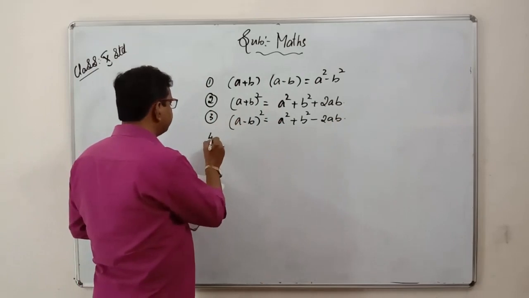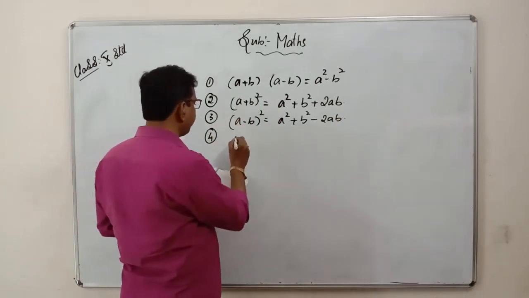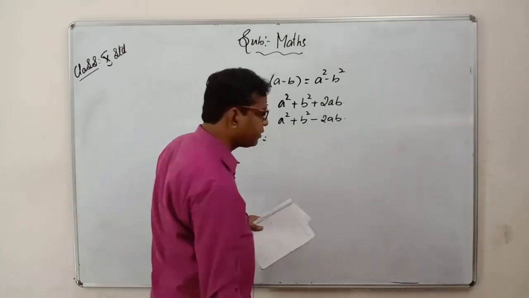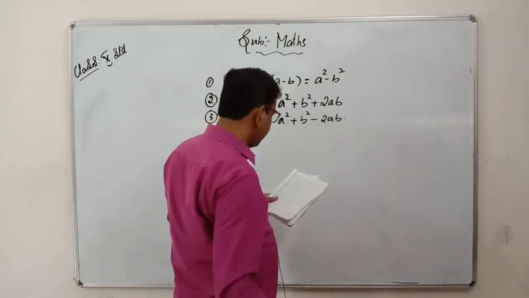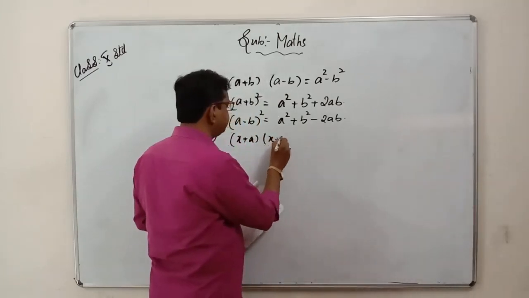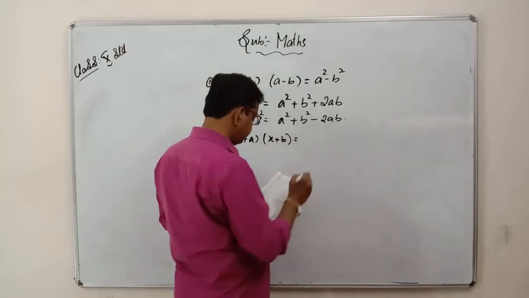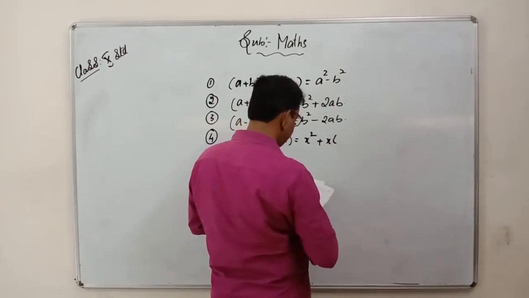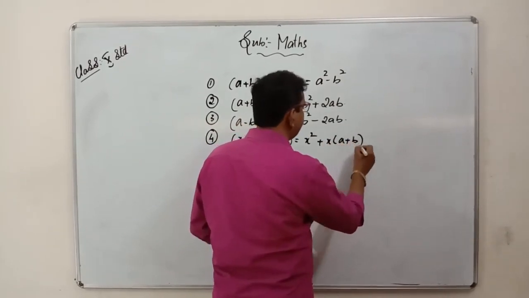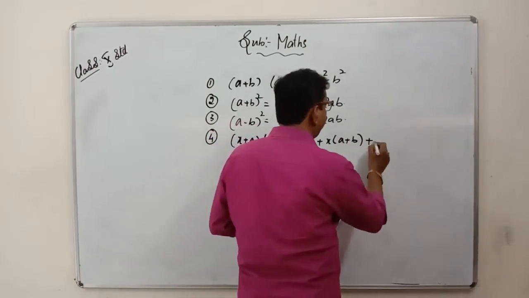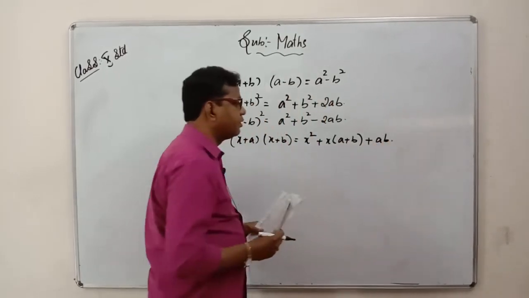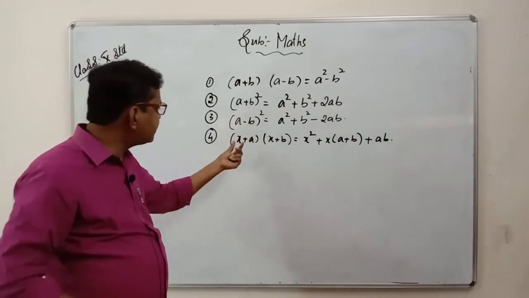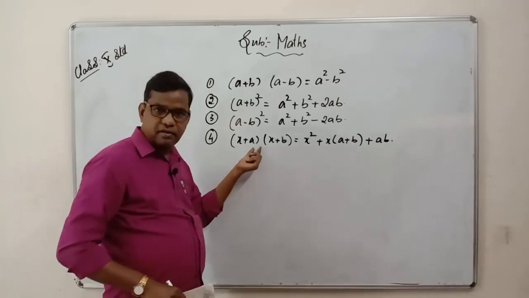And the fourth one is (x plus a) into (x plus b). This equals x square plus x of (a plus b) plus ab. So, (x plus a)(x plus b). One thing I want to tell you clearly, observe the variables here. x and a are the variables here.